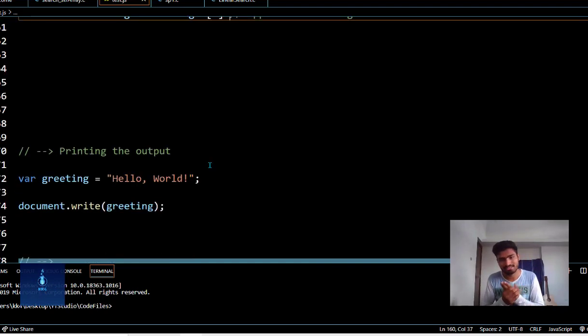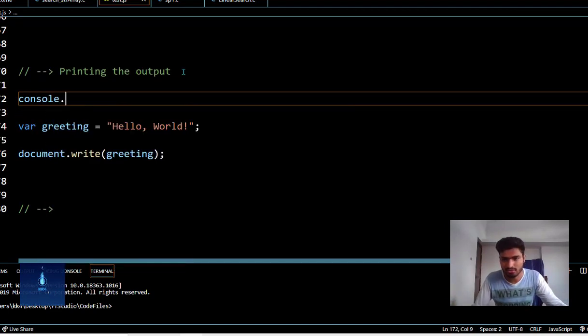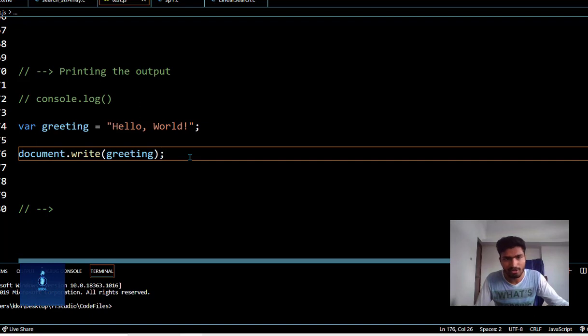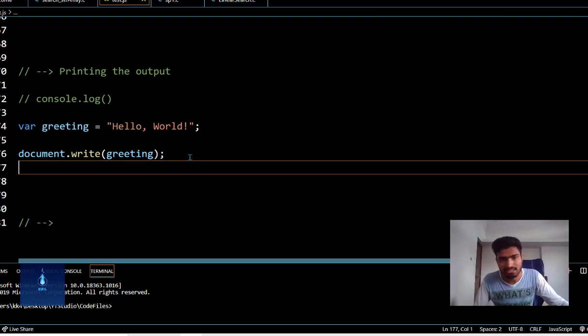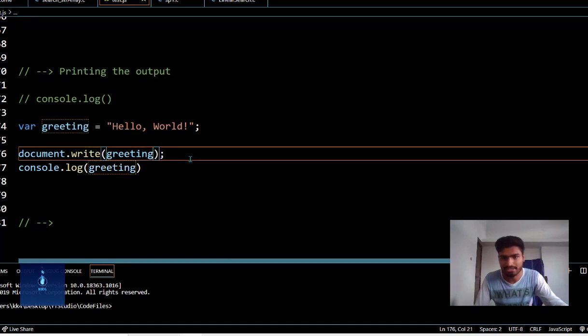Now if we have to print something in JavaScript, there are multiple ways. One of the ways is console.log, and another way is using document.write. Many programming languages have an option to print an output using print. Like in C also, using print you can traditionally see the result of a statement or function or the contents of a variable. JavaScript doesn't have a built-in print or echo keyword like other languages, but in the very beginning I believe the simplest way to see the result of your JavaScript statement is by using console.log. It prints the value that you give inside this console.log method in your terminal.